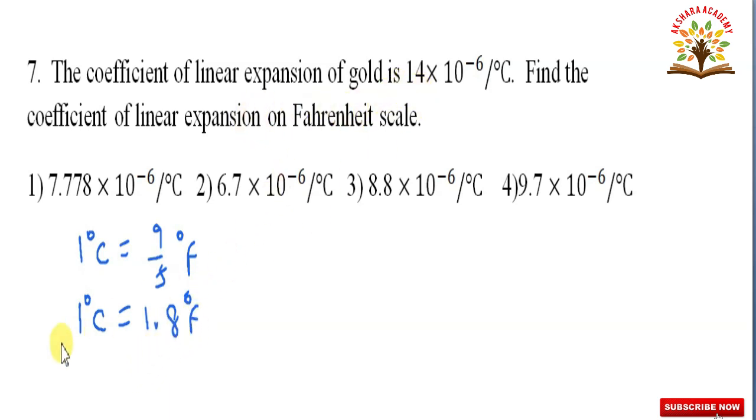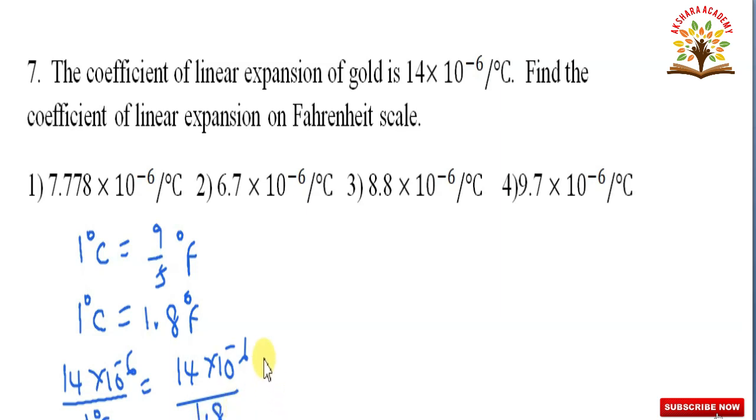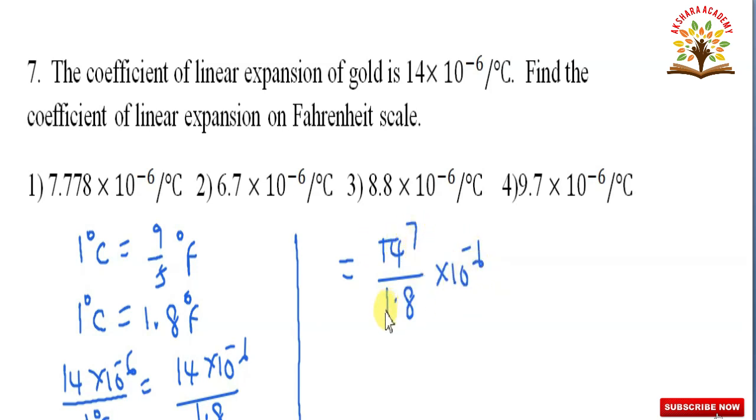Here they given 14 into 10 to the power of minus 6 degree centigrade inverse. 1 degree is equal to 14 into 10 to the power of minus 6 by 1.8 degree Fahrenheit. So, that is equal to 14 by 1.8 into 10 to the power of minus 6. 2 7s are 14, 2 0.9s are 18. 7 by 0.9 into 10 to the power of minus 6.